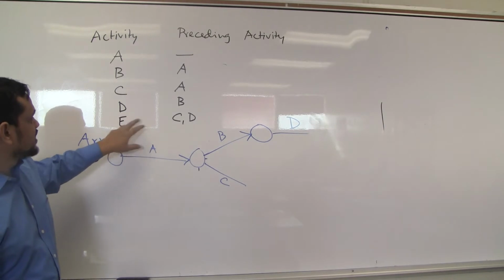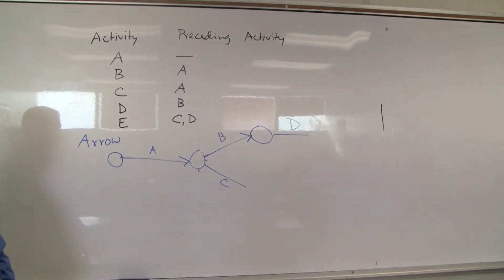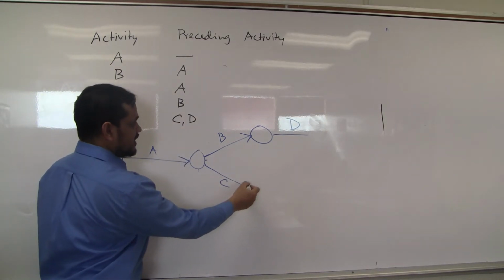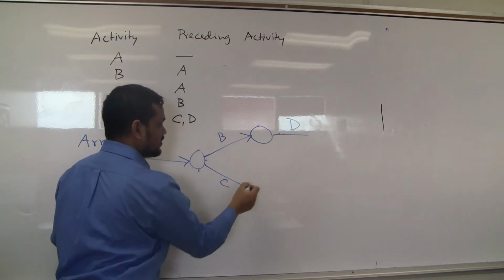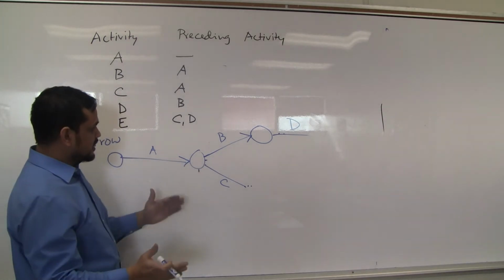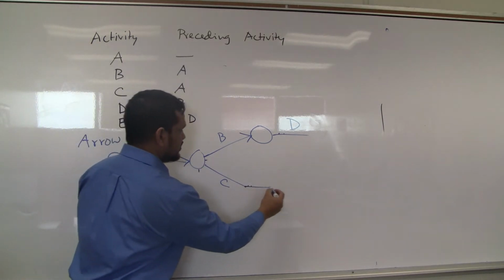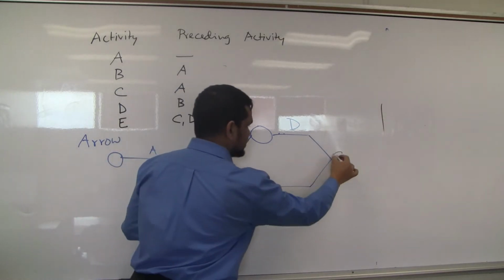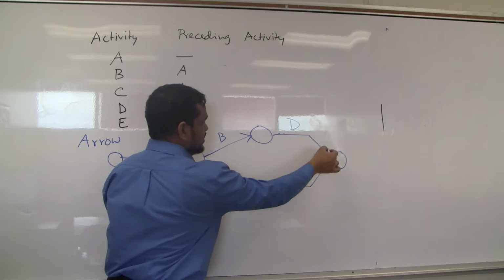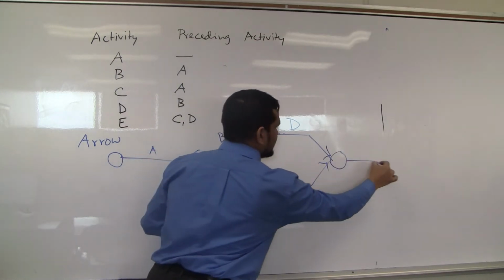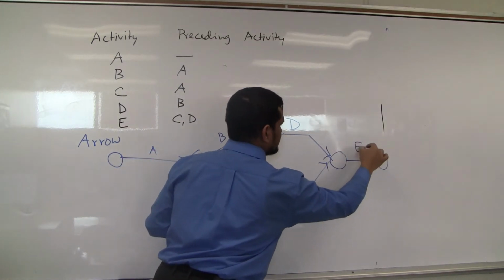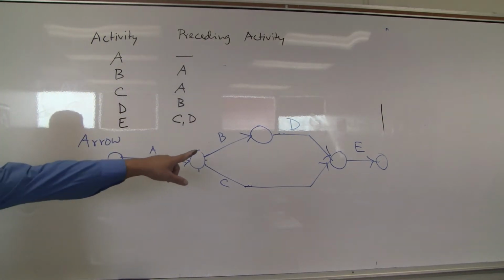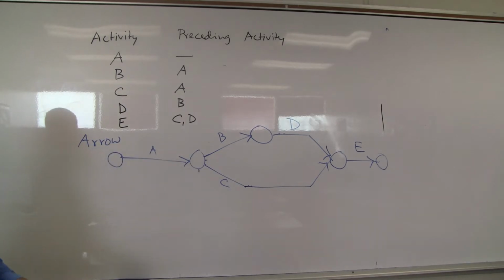Okay, E is following C and D. It's a problem, right? E will follow C and D, so C and D both. What to do? Combine these two, right? So I will combine these two here, close it. So D is done, my E will be here. Yes. Then my E is following C and D.